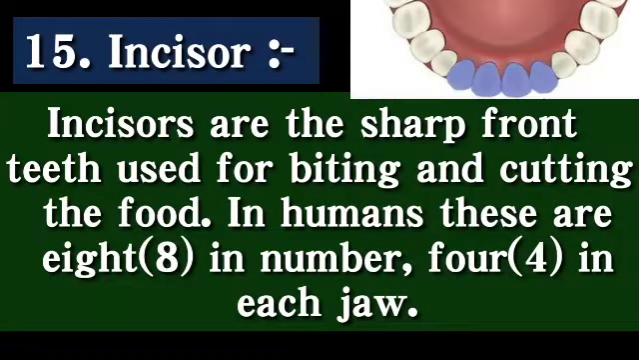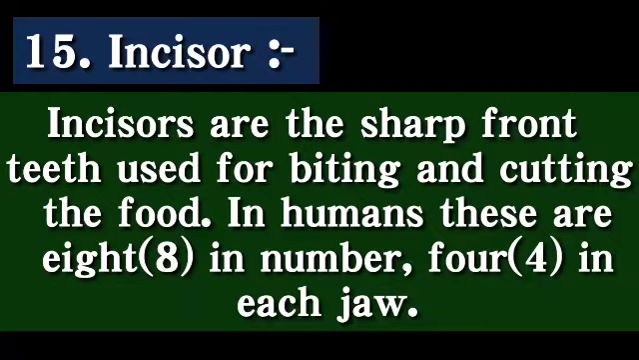Next keyword is incisors. Incisors are the sharp front teeth used for biting and cutting the food. In humans, these are 8 in number, 4 in each jaw. In the figure you can see the teeth colored in blue. They are the incisors, and they are used for biting and cutting the food. That may be fruit also. So these are the incisors.